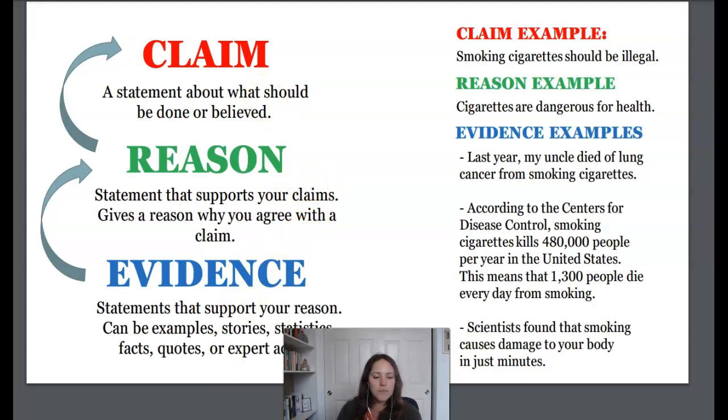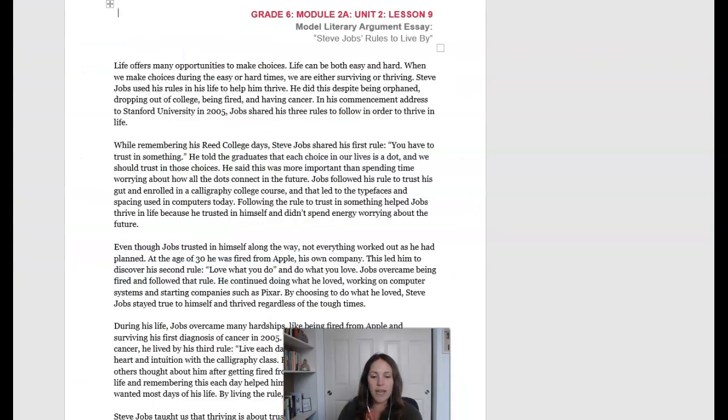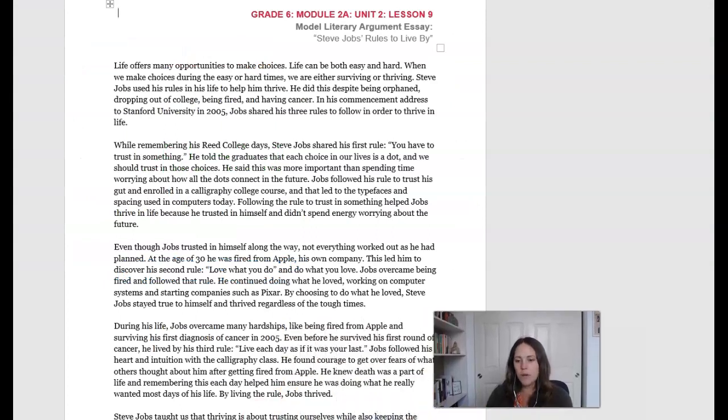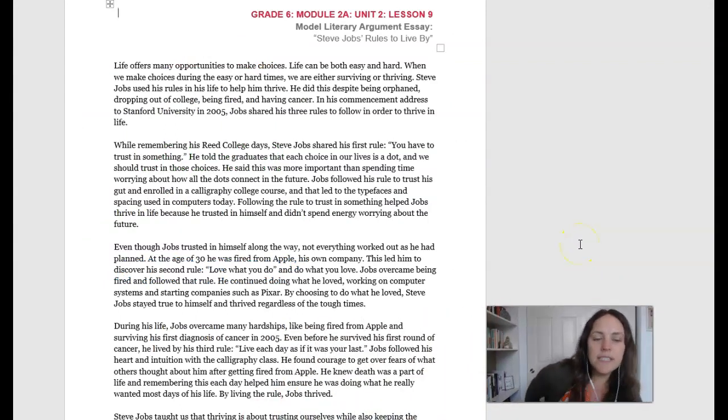And then today, we're going to be practicing this by annotating this text. All right, we're going to be annotating this text, and this text is available for you right in the lesson. So if you are able to print it and then write on it, highlight it, circle, underline, write on that paper, that would be the best option. But if you're not able to do that, then follow along with me and just write down notes in your ELA notebook or on a piece of paper, and you can use those notes as your annotations.